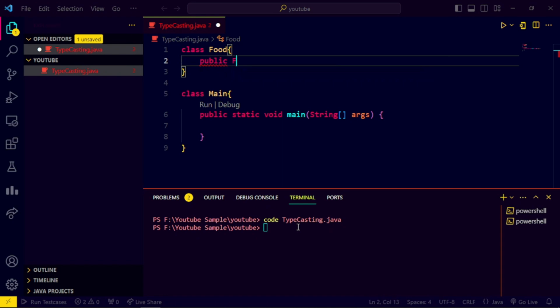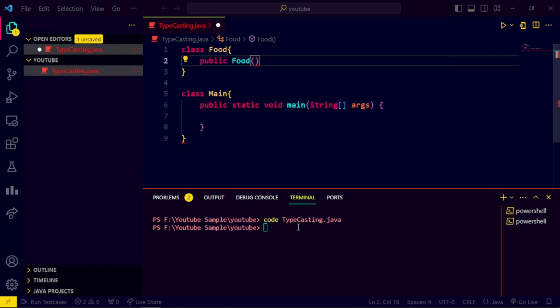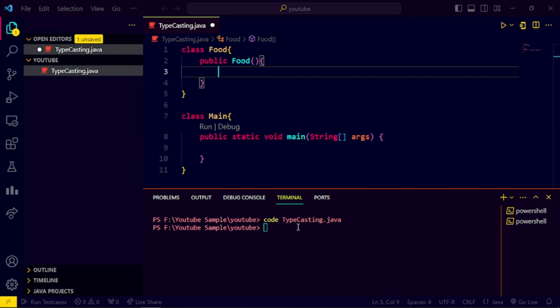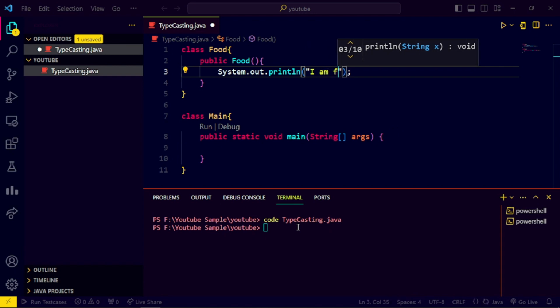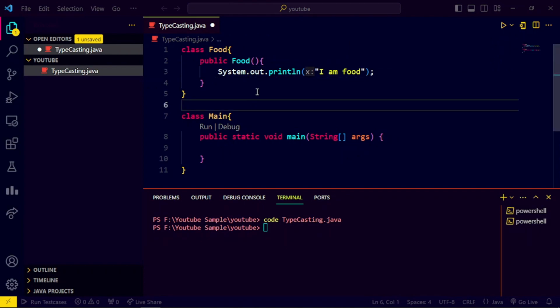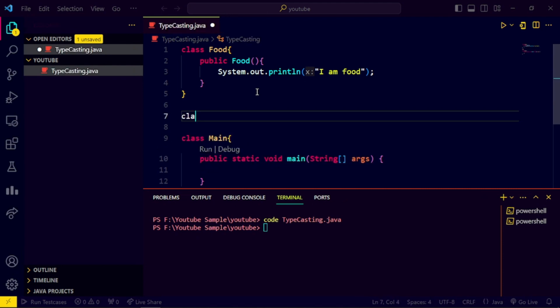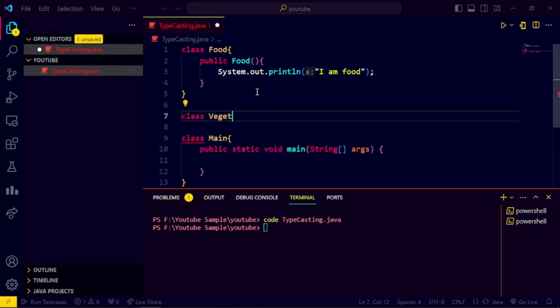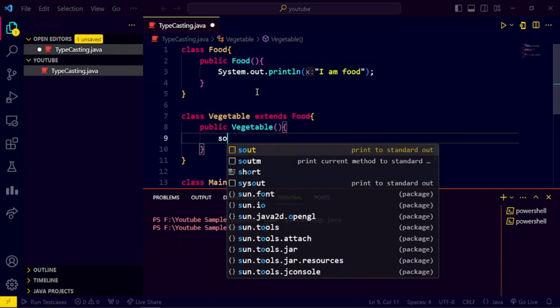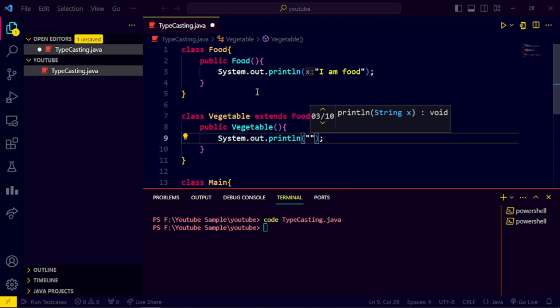There is no need actually, but still let me create a constructor just to demonstrate that I am in this class. So let me directly write I am food. Now class vegetable, this is actually a child class which extends this food class. Similarly, I will create a constructor for this, and I will write I am food as vegetable.